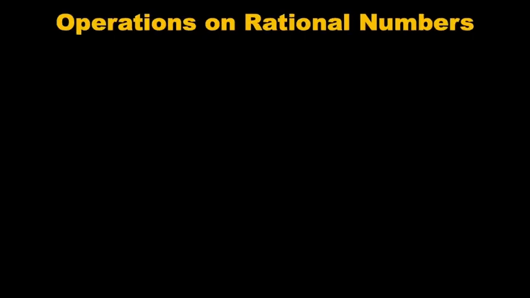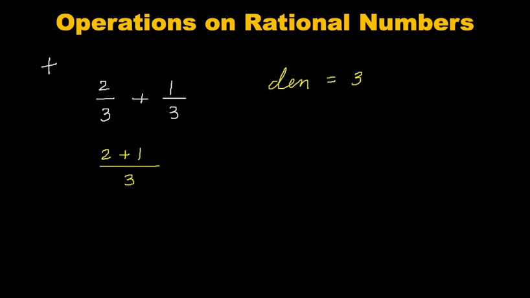Operations on rational numbers. The first operation that we will talk about is addition. Addition of two rational numbers. For example, we want to add 2 by 3 and 1 by 3. We can see that 2 by 3 and 1 by 3 have a common denominator. Both have denominator 3. It will be added like 2 plus 1 by 3. We will take the denominator common. 2 plus 1 is 3. So it can be written as 3 by 3, which can be simplified as 1. Now, if the case is of the same denominator, we will take the denominator common and add the numerators.